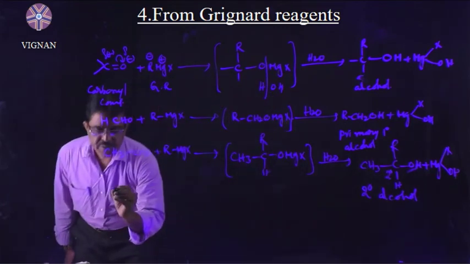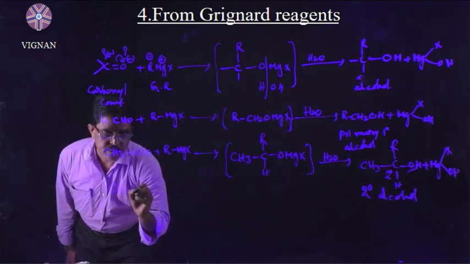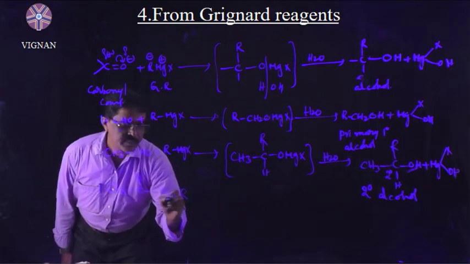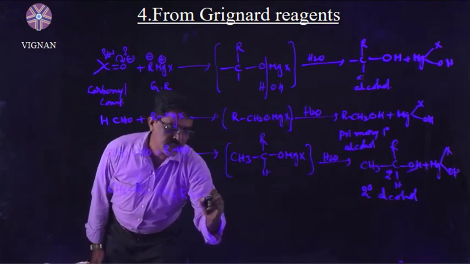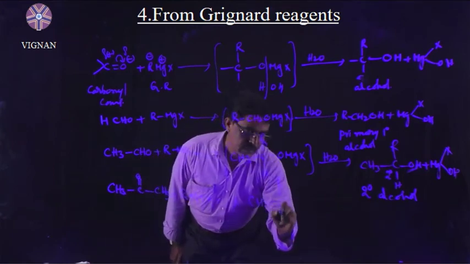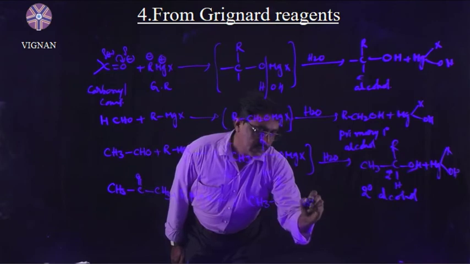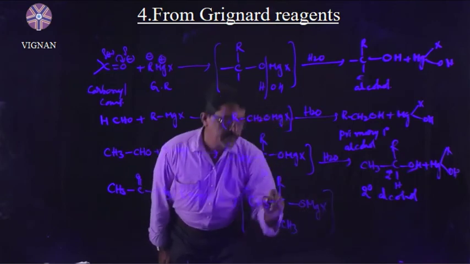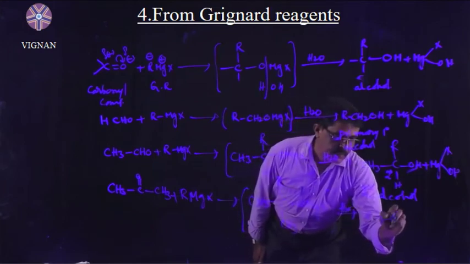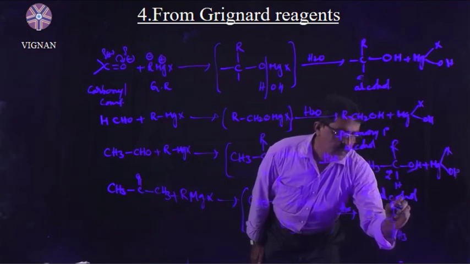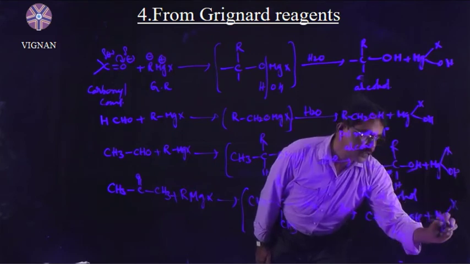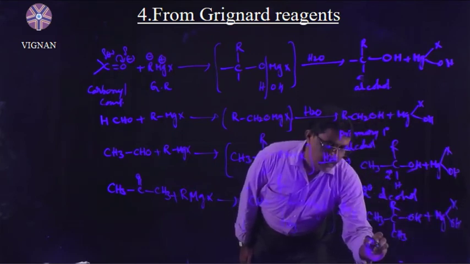Next, if you take the acetone molecule, then you will get tertiary alcohols. Acetone reacts with RMgX, then you will get the addition product CH3-C(R)(CH3)-OMgX, followed by hydrolysis. Then you will get CH3-C(R)(CH3)-OH plus MgXOH. That means here a tertiary alcohol.